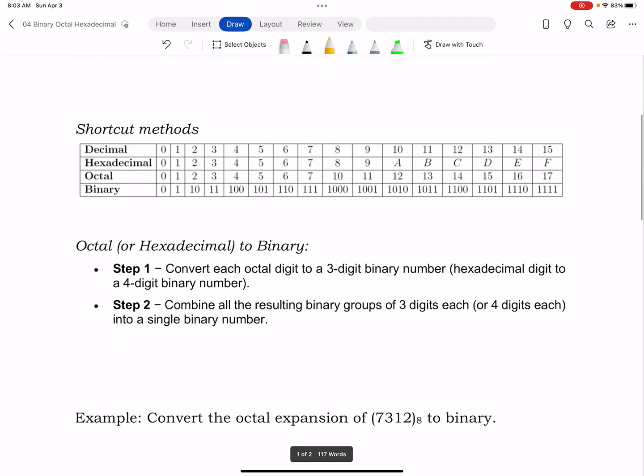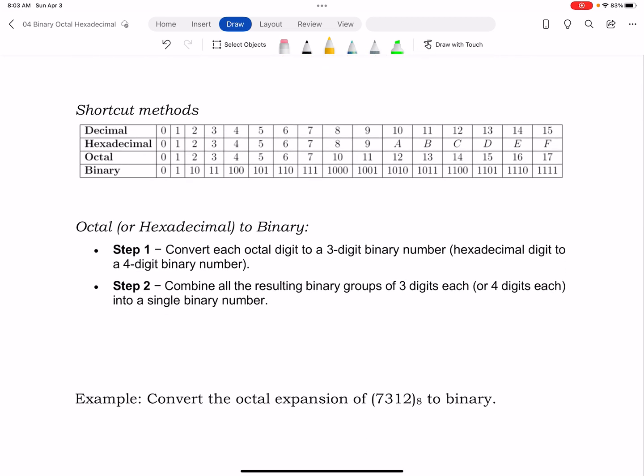So this table here, which is also in the notes, is going to be an important table. And if you notice in this table, if we look at a column of this table, for instance, 10, that can show me that 10, the decimal number, as a hexadecimal is going to be the letter A. As an octal is going to be a 1 and a 2. So remember, if you think about octal, that means 1 times 8 to the 1 plus 2 times 8 to the 0. And as a binary number, 10 is going to be 1, 0, 1, 0. So that's 1 times 2 to the 3rd plus 0 times 2 squared plus 1 times 2 to the 1 plus 0 times 2 to the 0.